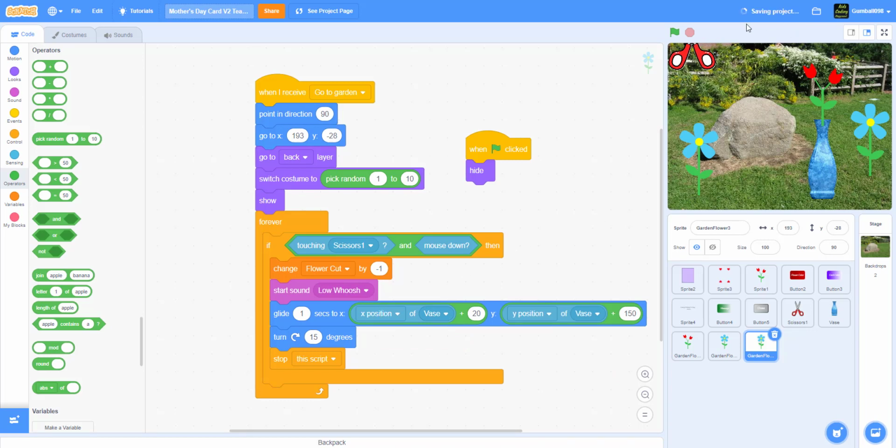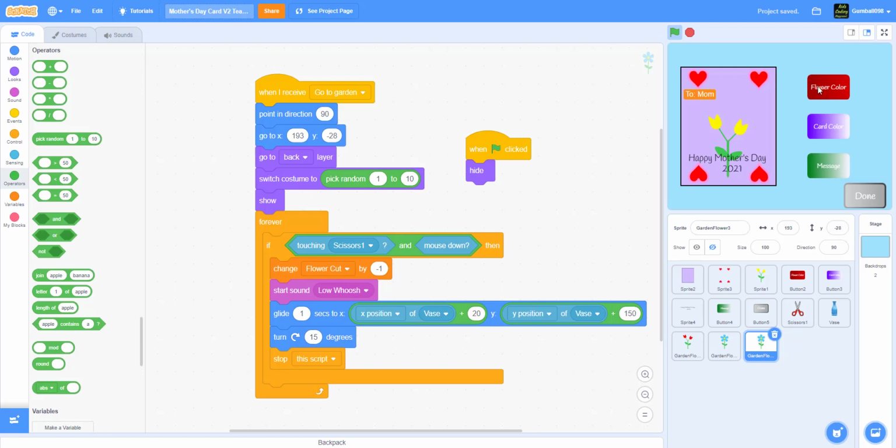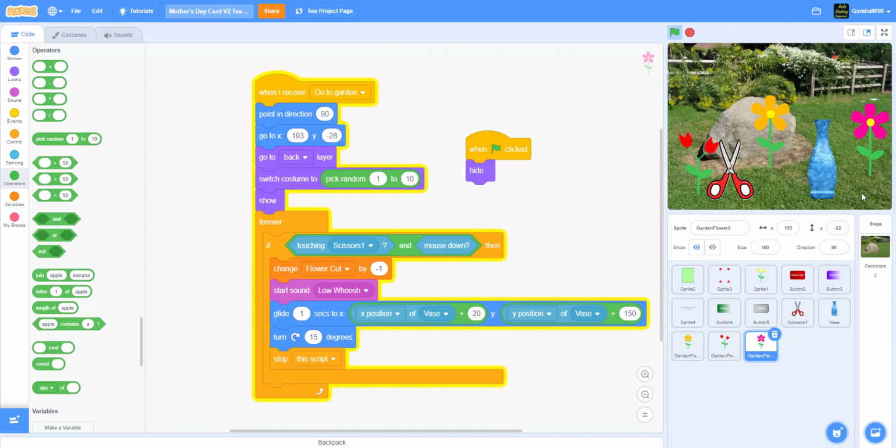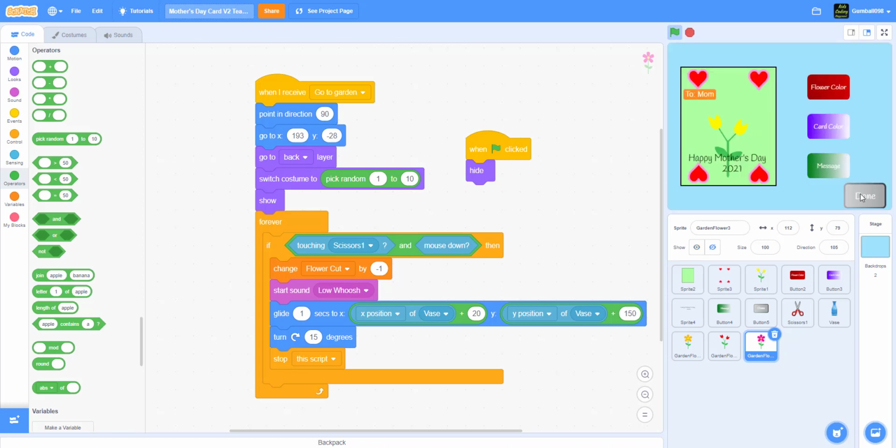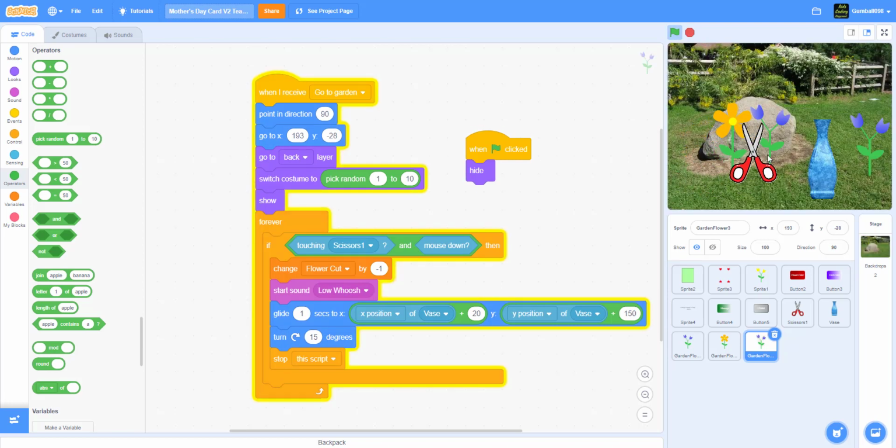So I'm gonna try to do this. So flower color, message, 2L, card color. Look, we have a bunch of, yeah, we're just in normal. And look, we have the scissors, and I just cut that one, cut that one, cut that one. And then we can start this all over again. We have to do it back to the card. So we need to do that. So as you can see, I made that, but we don't see our card. So we got to make it go back to the card.